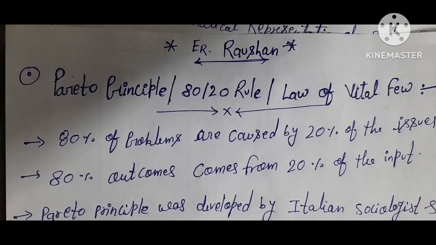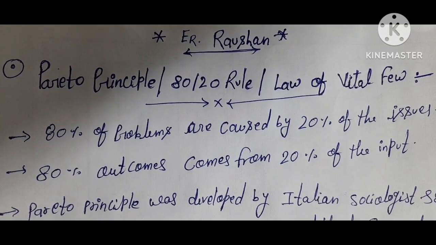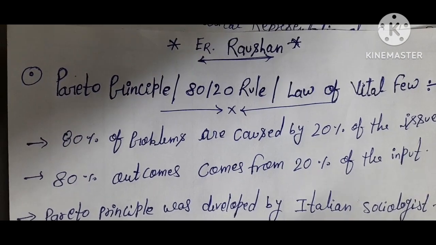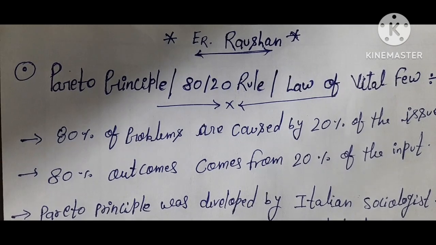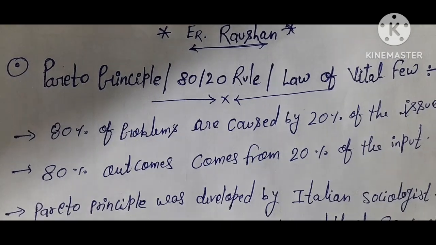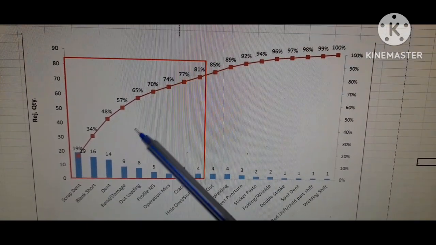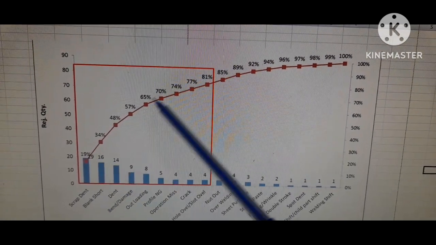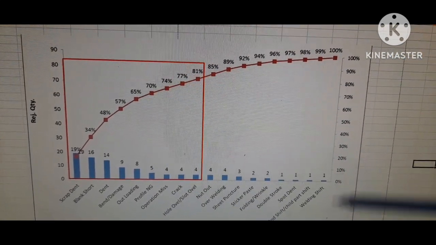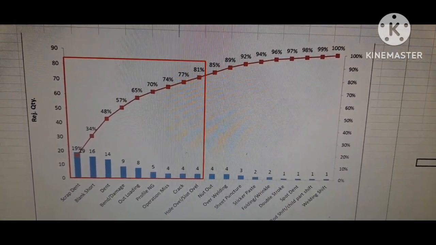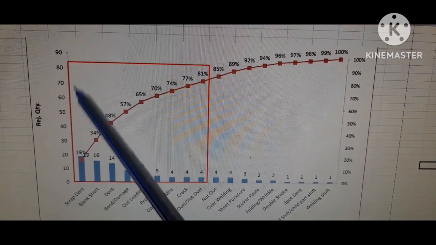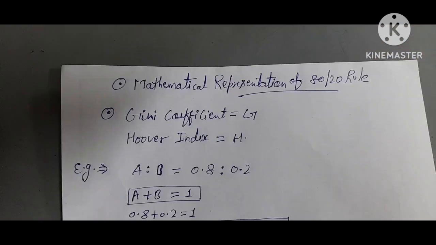Friends, a Pareto chart analyzes the frequency of problems or causes in a process. A Pareto chart is used to analyze the frequency of problems or causes which are produced in a process. Now you saw this Pareto chart. This is a cumulative frequency, and this is the frequency of the problem's name on the horizontal axis and rejection quantity on the vertical axis. So this is a Pareto chart.